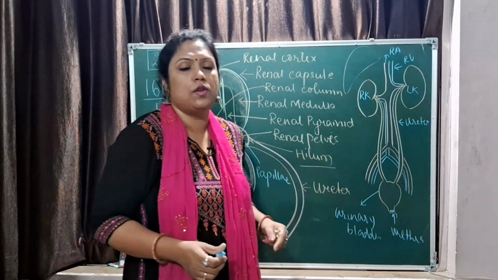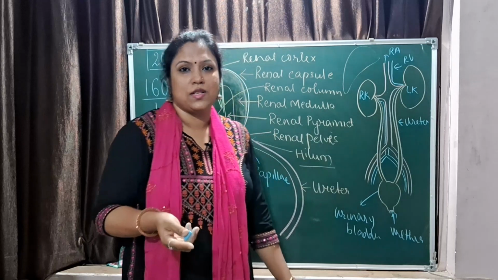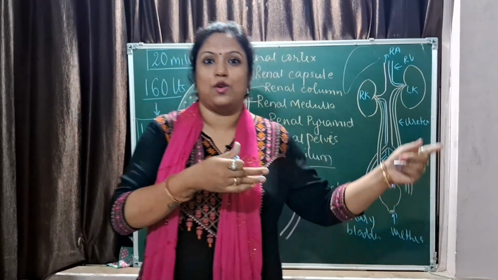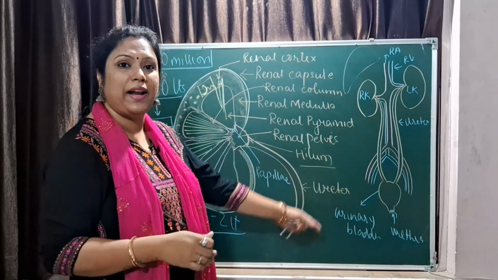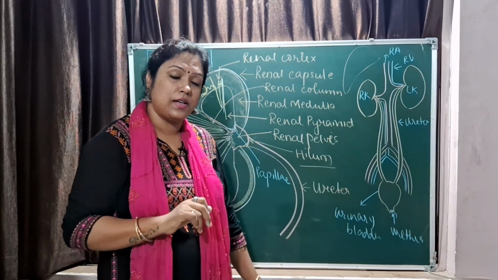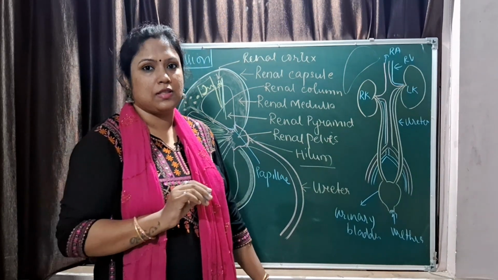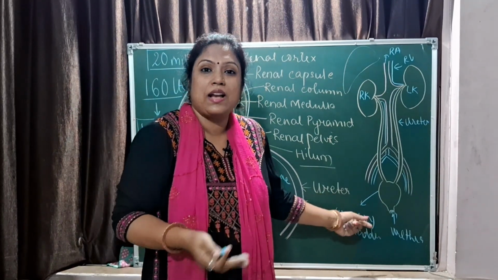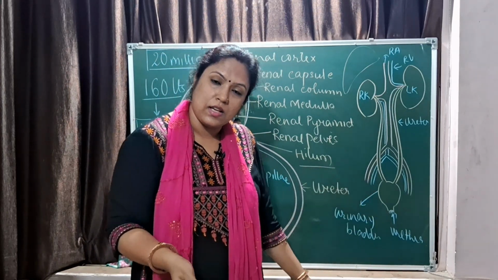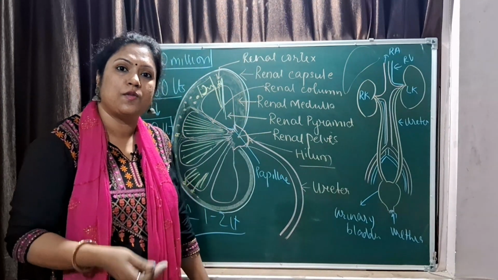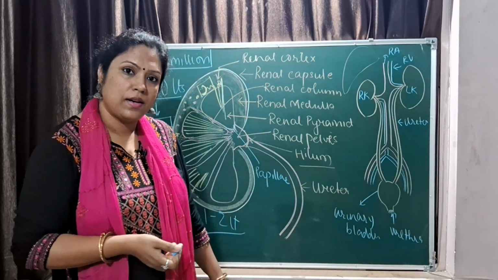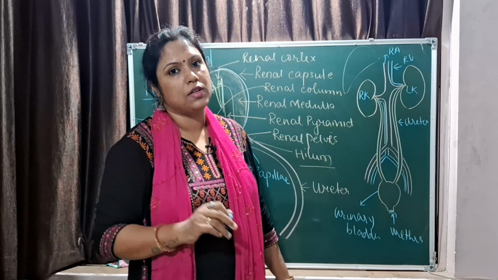When your bladder is full, your brain gives you a sensation that you should go and visit the washroom. Then you ask, ma'am, may I go to the washroom? So that is what your brain tells when your urinary bladder is full. In the nervous system, we have studied that during the sympathetic nervous system, the muscles relax. So the urinary bladder muscles, the sphincter muscles also relax. So it happens that when you are under stress or when you are scared, the urine passes out without your will, right? So that happens under stress or in a fear condition.